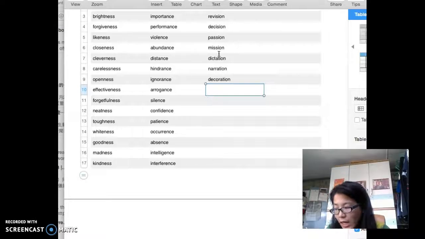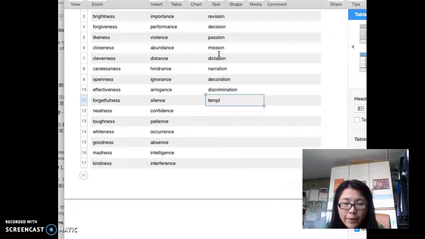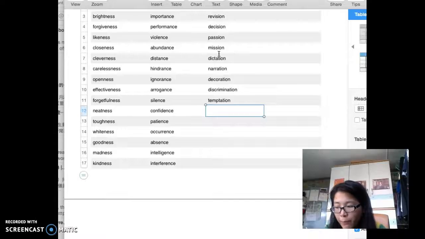Decoration. And the next one is discriminate. Please don't discriminate against the black. Discriminate, verb form, discrimination, noun form. For example, tempt, that means I am being seduced. So temptation. For example, chocolate is a very huge temptation for me. The next one is hesitate. Please don't hesitate to find me in the staff room.